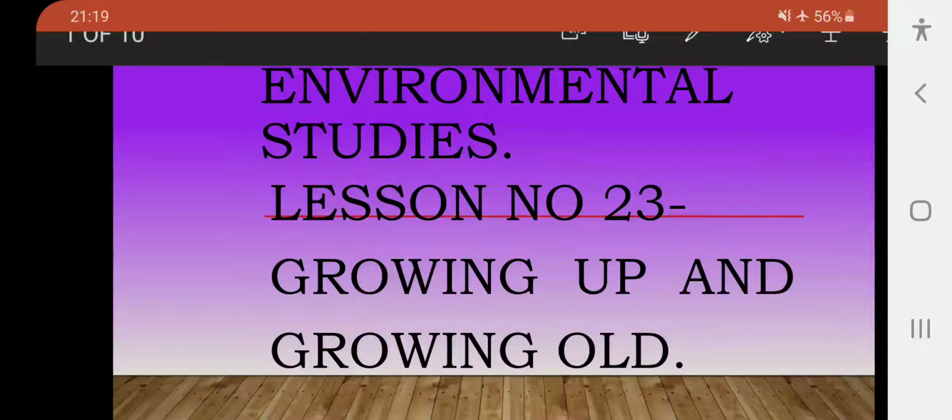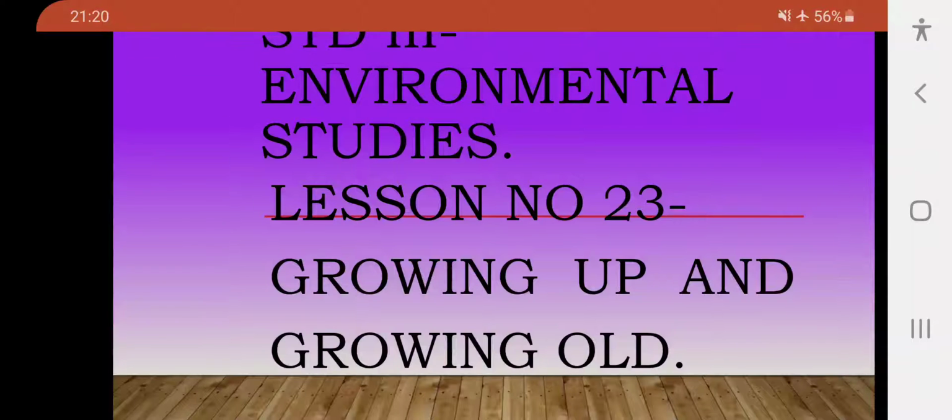Standard 3rd, Environmental Studies, Lesson number 23, Growing Up and Growing Old. Now in this session we shall discuss the remaining part of the lesson.